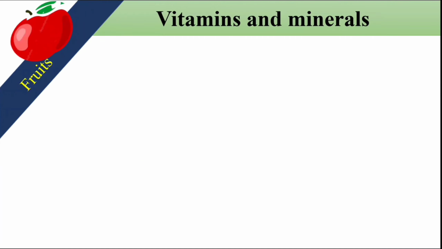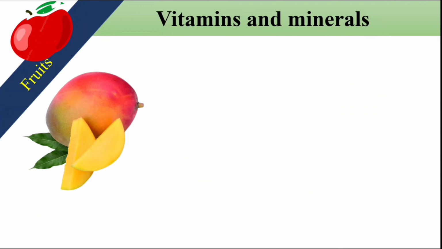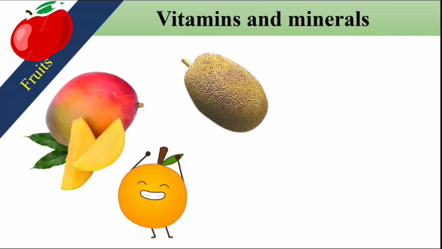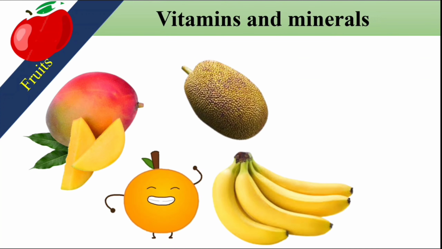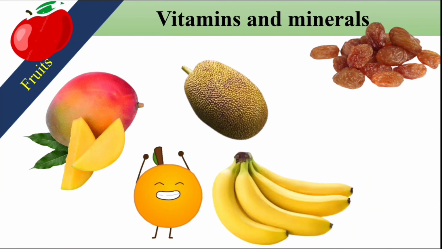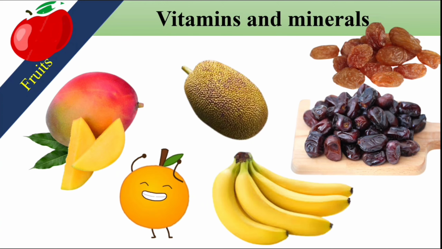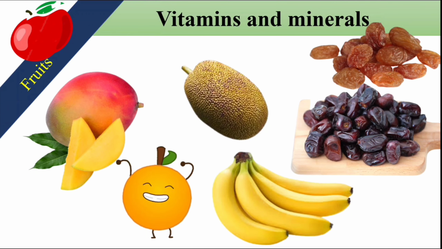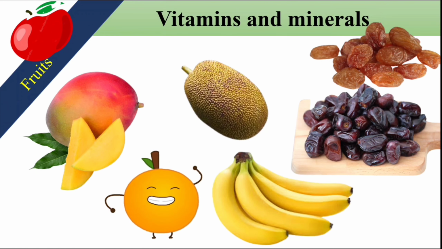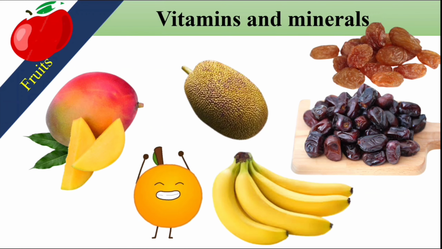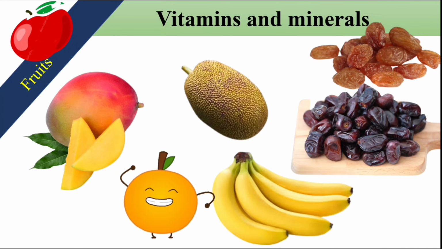Next comes the fruit. Fruit groups also provide us with vitamins and minerals. Even if we dry the fruit, still it contains vitamins and minerals. So the examples are mango, lemon, jackfruit, banana, raisin, grapes, and there are many more. You should have half of your plate vegetable and fruits. Then you can get a lot of vitamins and minerals, and vitamins and minerals are very important for our body.